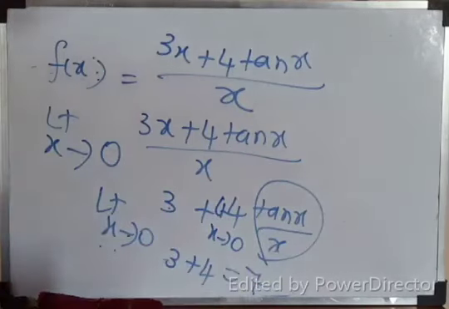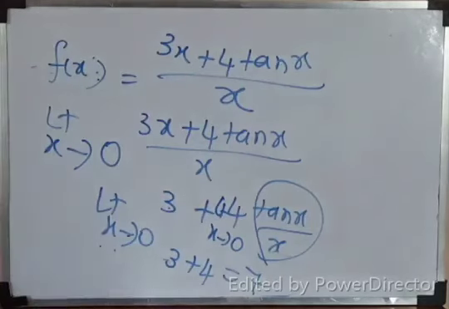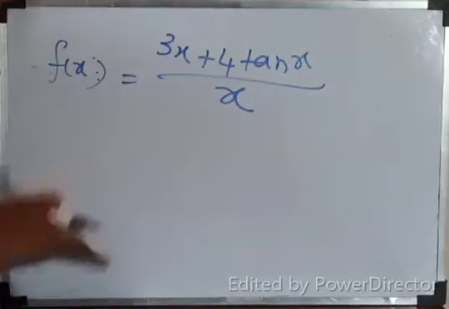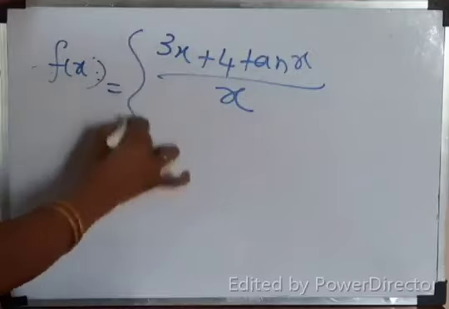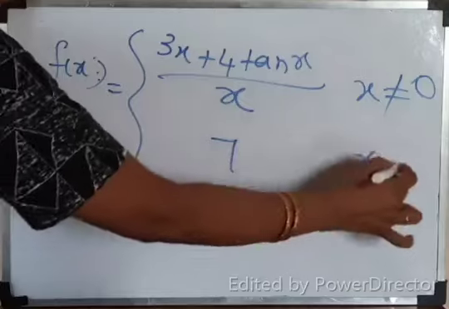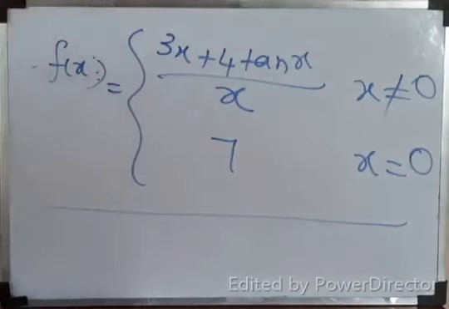Correct? So we don't know whether the function is continuous; continuous means what you have to check? LHL, RHL, then f of a. So how will you re-modify the question? f of x equal to the expression for x not equal to 0, and 7 for x equal to 0. If you re-modify like this, then the function is continuous. Correct? Do you understand? Yes.